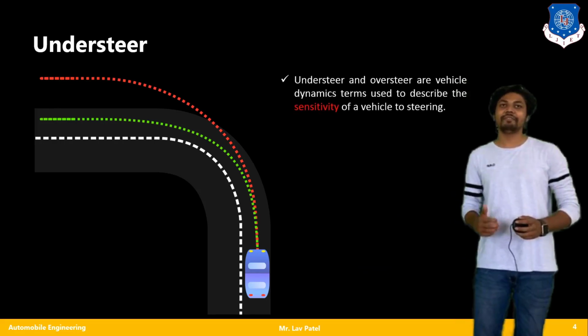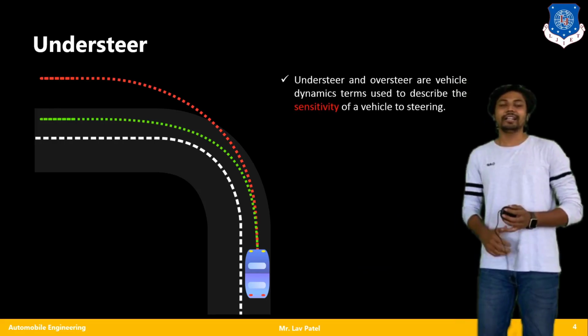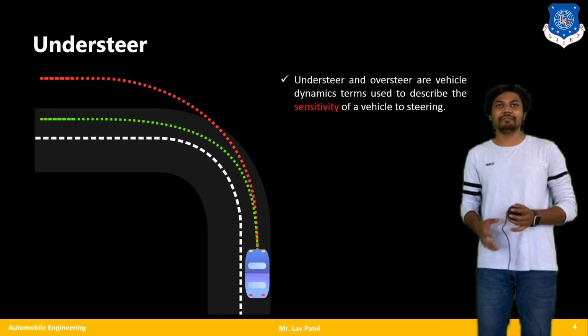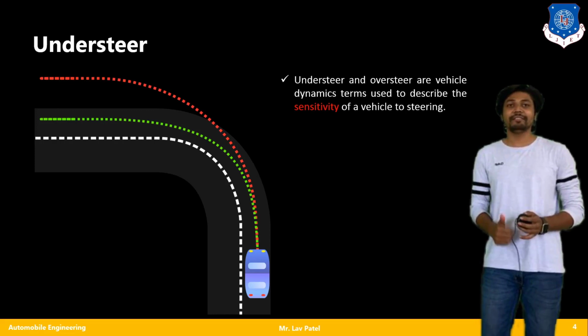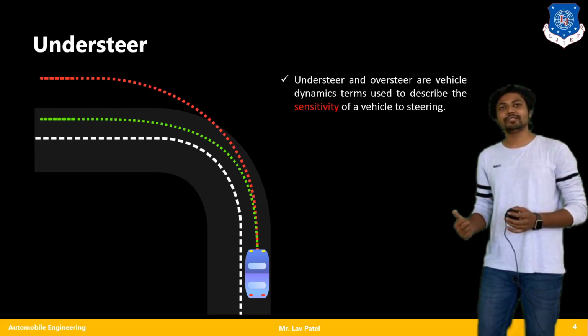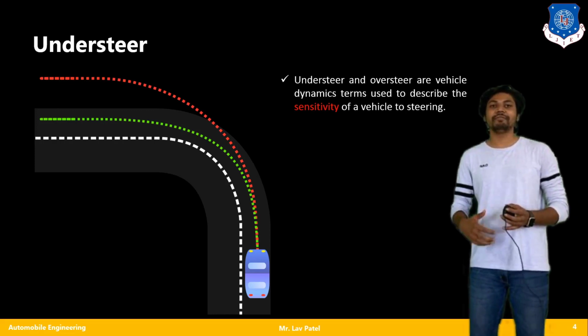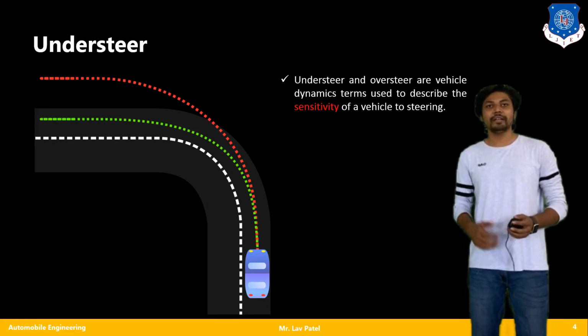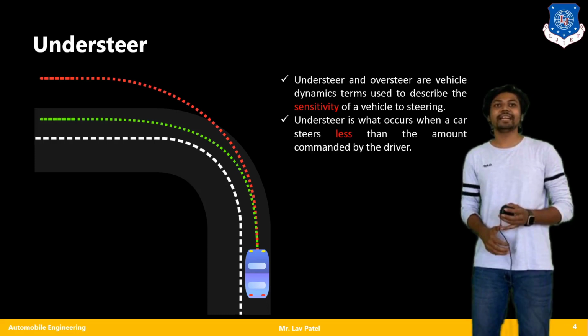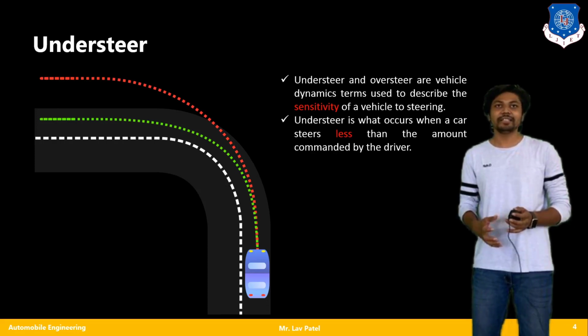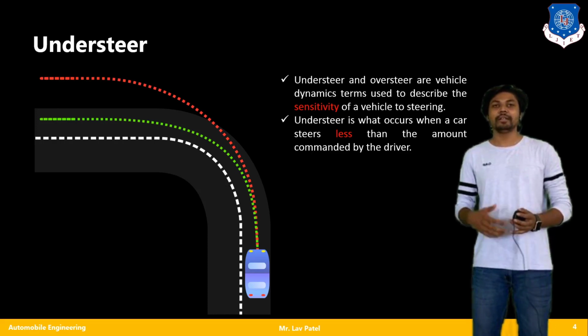Basically, understeer and oversteer are vehicle dynamics terms used to describe the sensitivity of vehicle steering. These two terms define the sensitivity of my overall steering performance. Understeer is when a car steers less than the amount commanded by the driver.